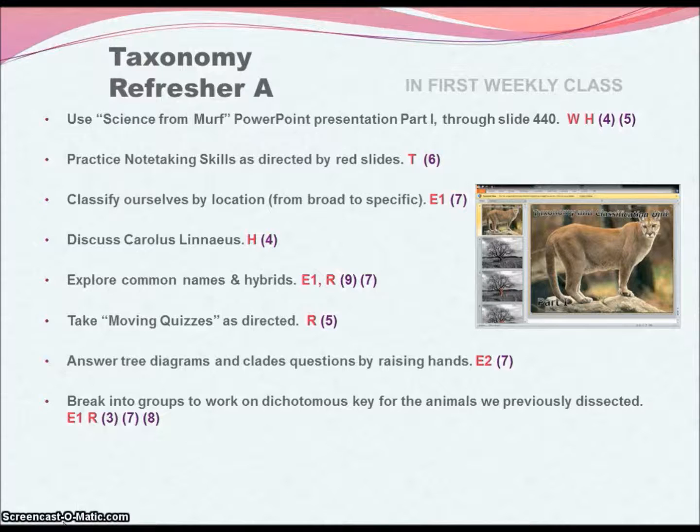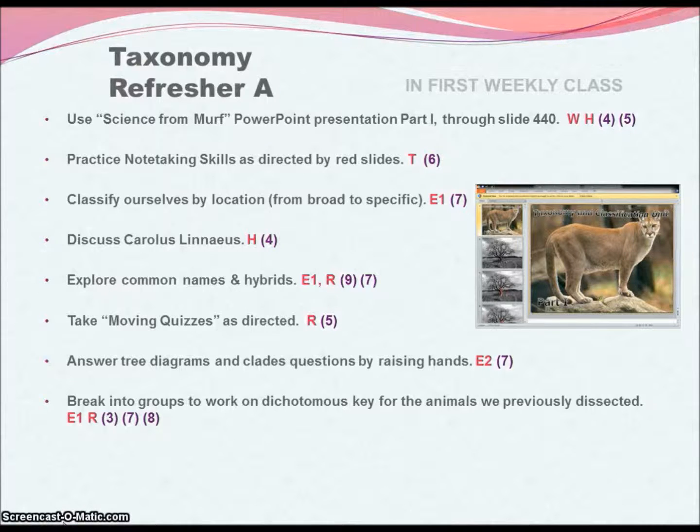We started with the universe and worked our way down to our street address. We're practicing broad to specific. There were some funny pictures of Carolus Linnaeus to hook us in. We explored the common names and hybrids, and that was just exciting. We were generating hypotheses, and we got lots of practice. It was a very exciting thing.